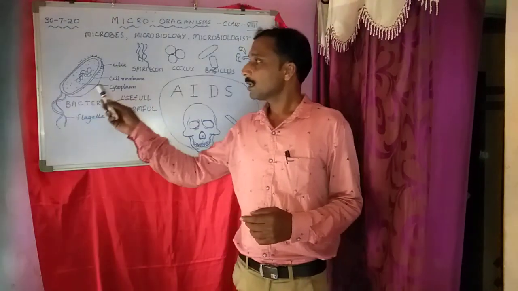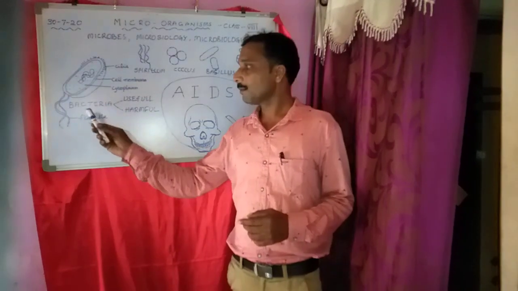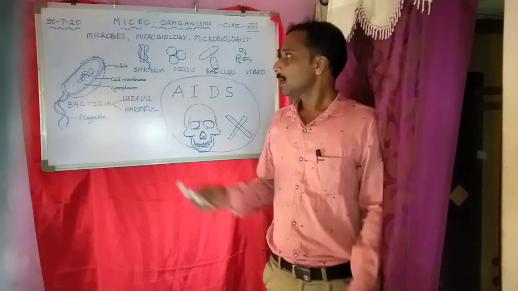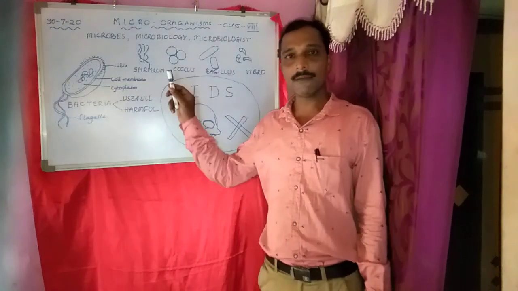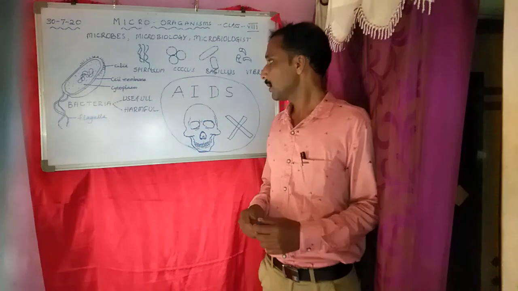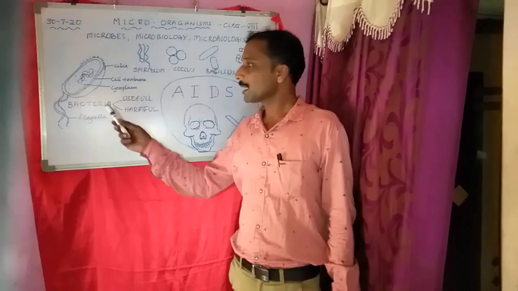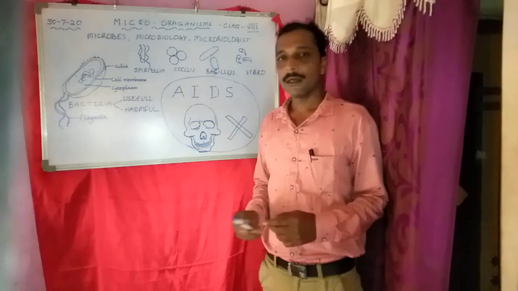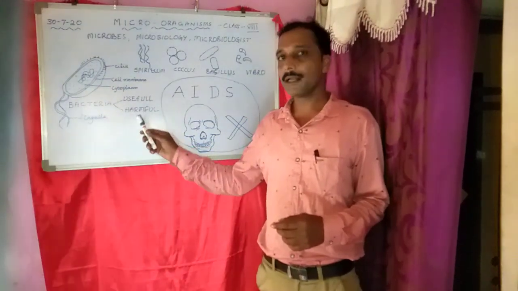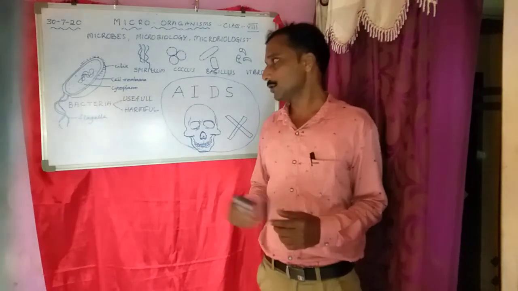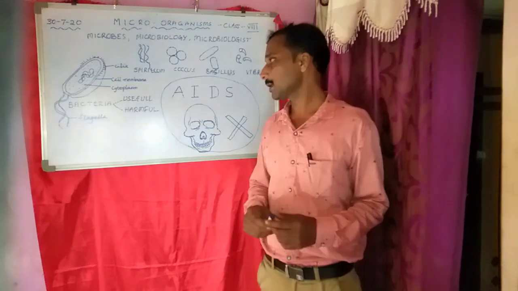Fourth, draw a neat diagram of bacteria and label the parts. Write the different types and draw the diagrams. Explain the structure of bacteria. Write the useful and harmful bacteria and their uses.